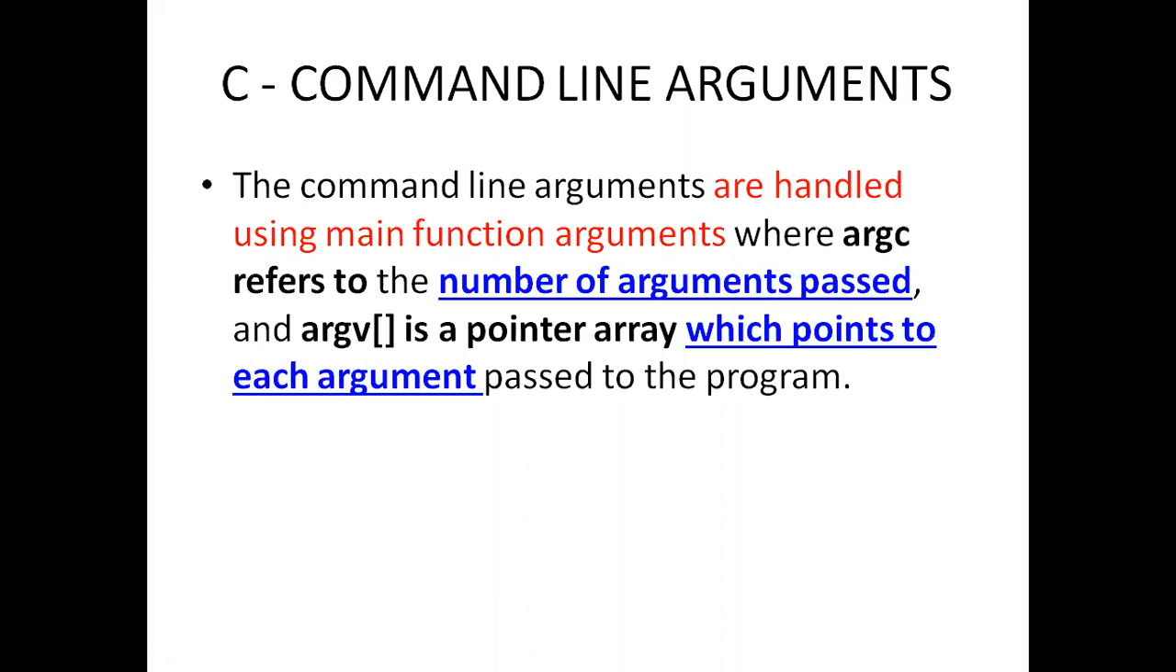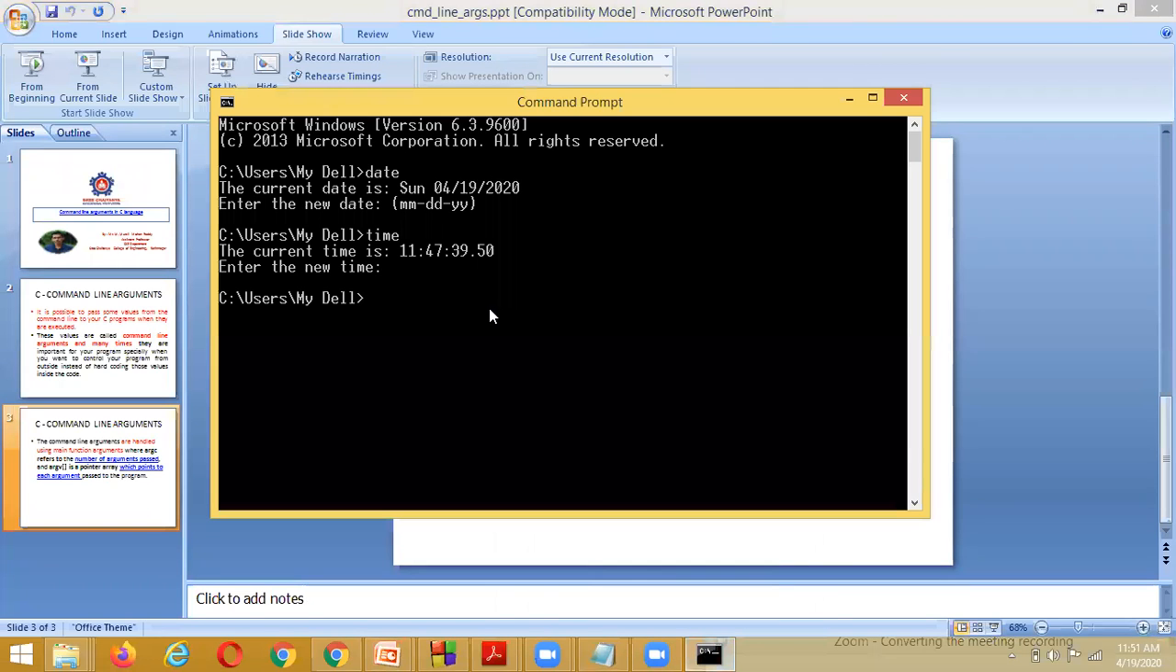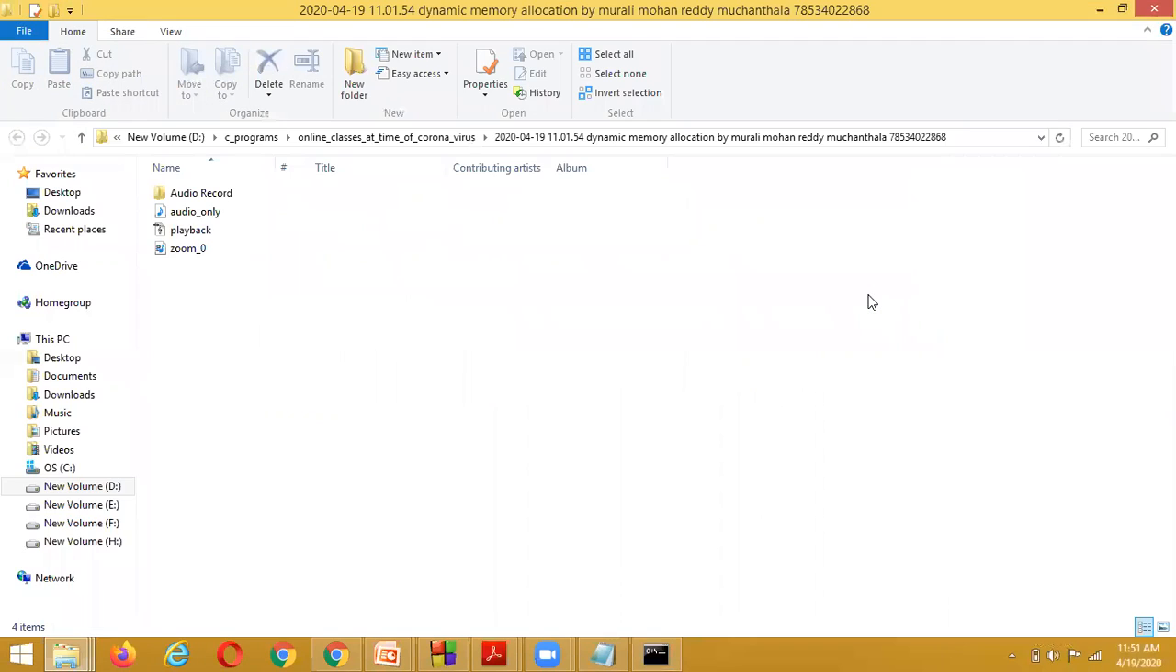Okay, practically we are going to see what is meant by the command line arguments. Here we have opened the command prompt window.